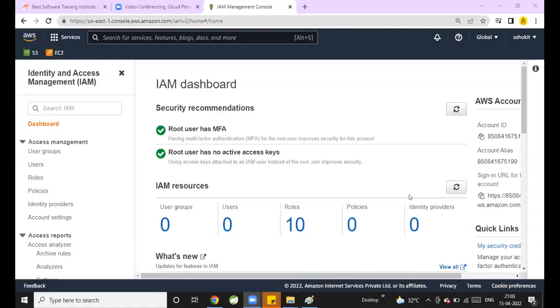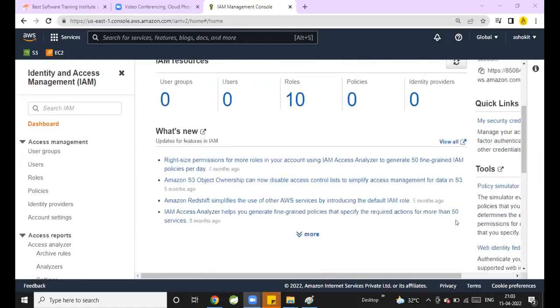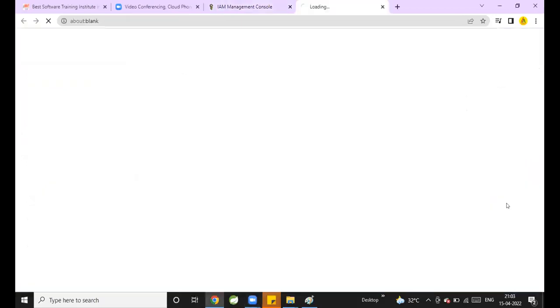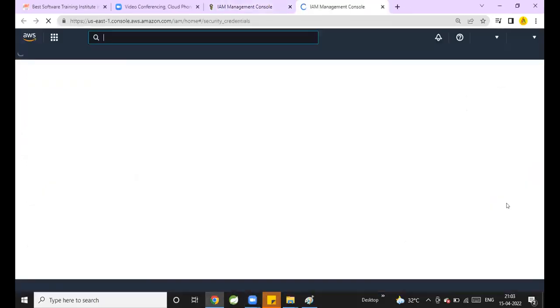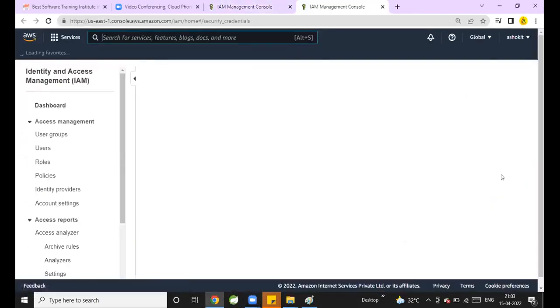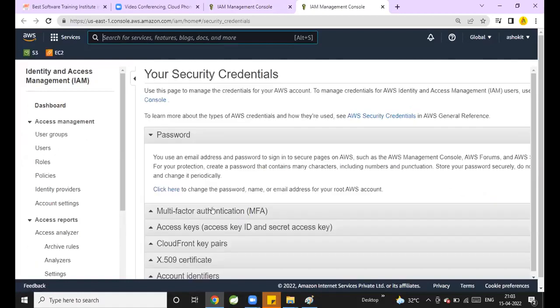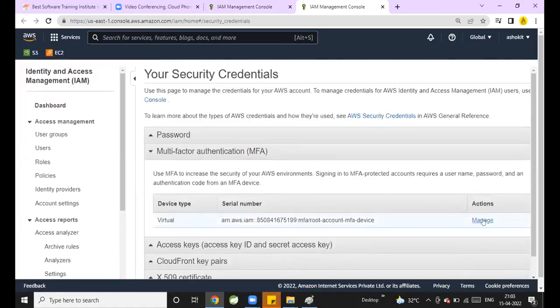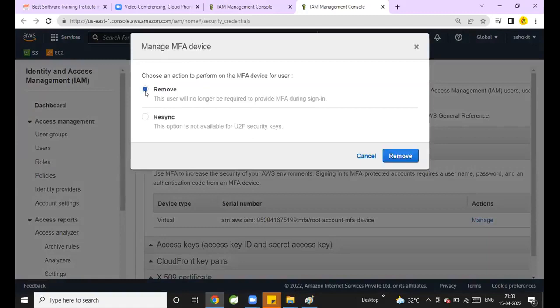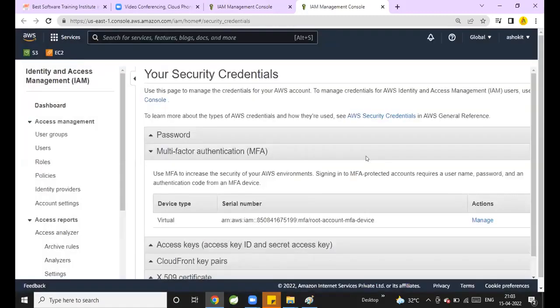Guys, all of you done with MFA now? Yes, sir. Very good. Here we have the option called My Security Credentials. When you go to My Security Credentials, here we have an MFA tab. When you click on Manage, if you want, you can remove it. Then the MFA code will not be asked for. Got it?